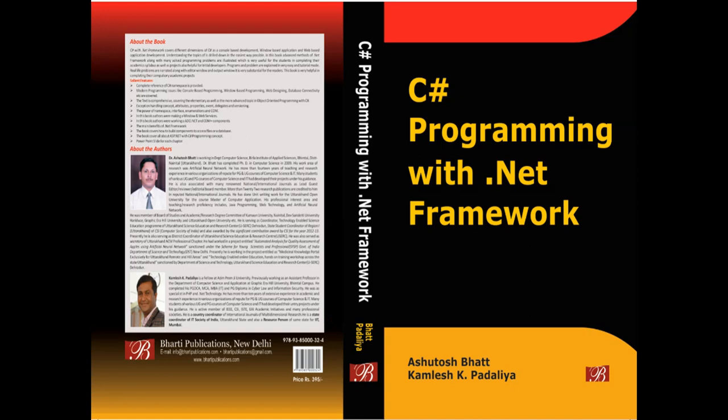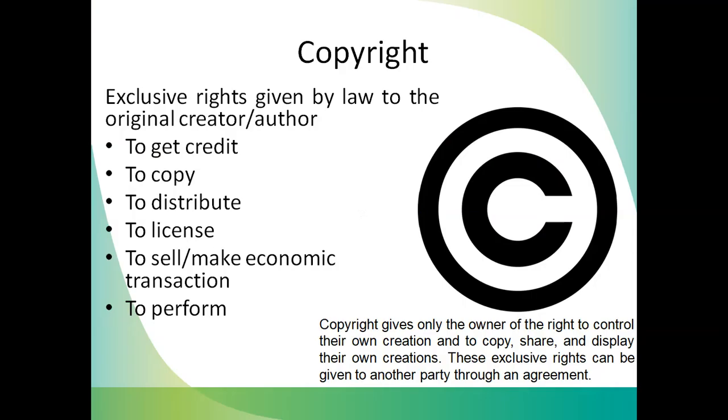So this is the example, that book is the example. In case of the book, we have the copyright of that particular publisher. The publisher has the copyright of the book, and this copyright is given by the author to the publisher. So what is copyright?